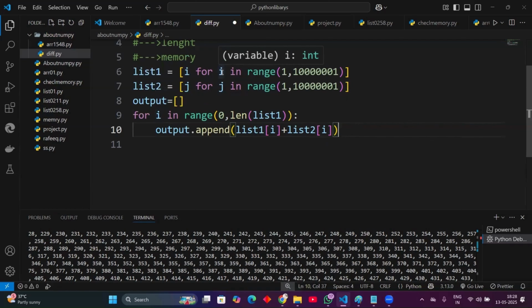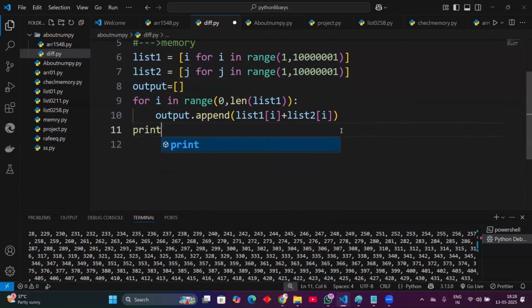This i takes the range, like we take i plus one, so it's taking the range, and this i is for index-based values. That's why I take 0 here. And here I consider 1, because in that range the upper bound is not considered. It is a minus 1 step, so the upper bound is not considered. Okay, right?